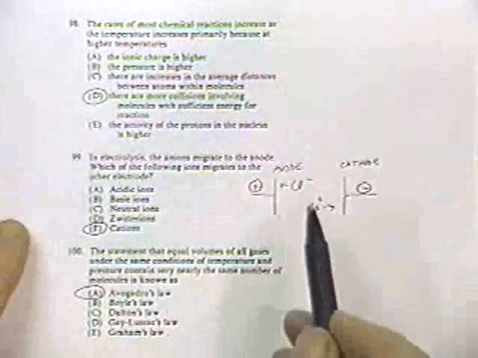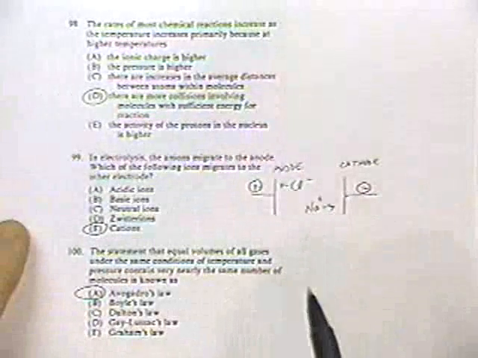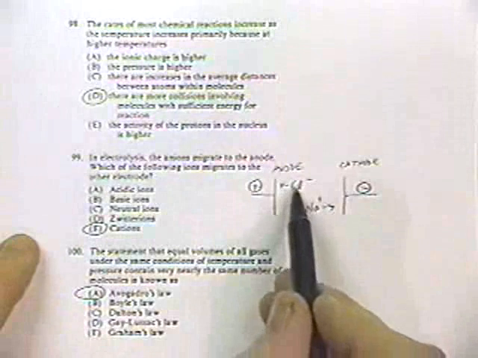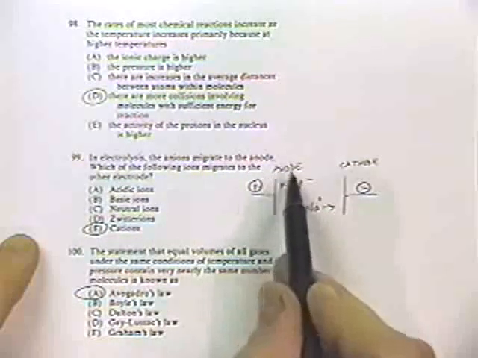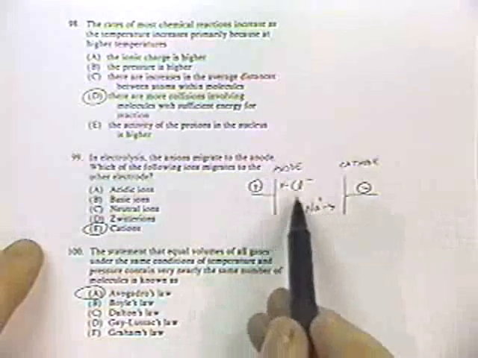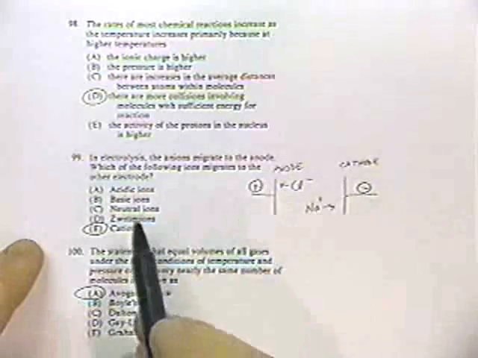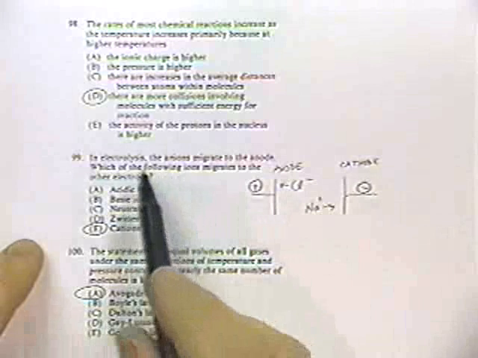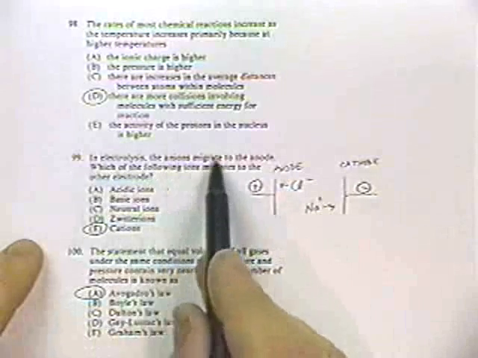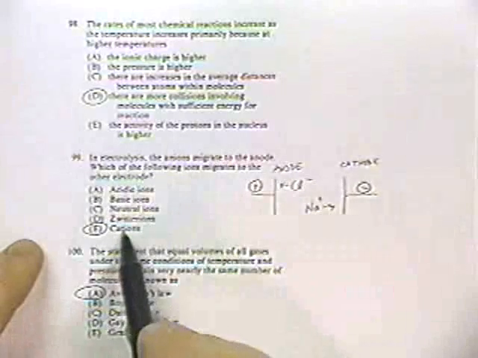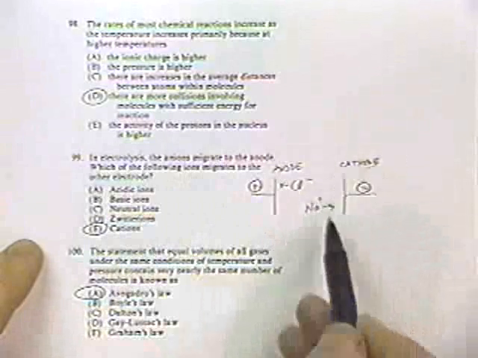Here we have electrolysis. Here's the anode. I'm using sodium chloride as an example. The negative species is attracted to the anode, which is of course positive, and so the sodium is attracted to the cathode. And so to answer the question, the anions migrate to the anode, and the cations migrate to the other electrode, which is the cathode.